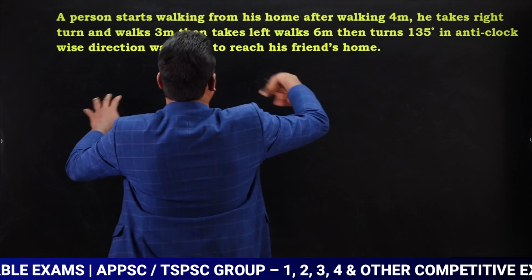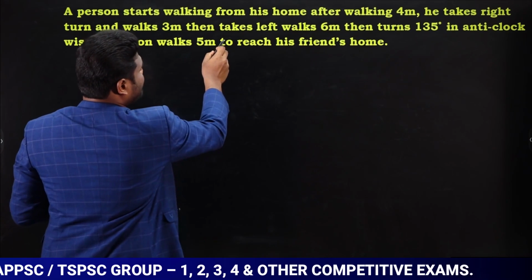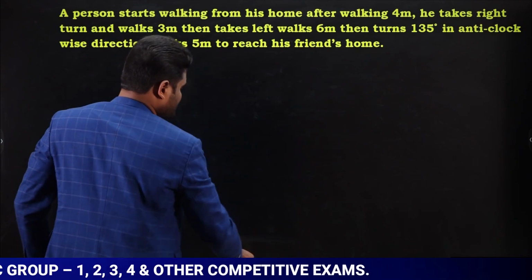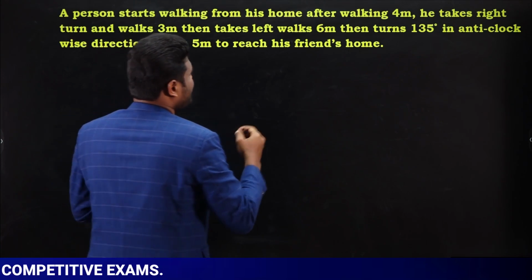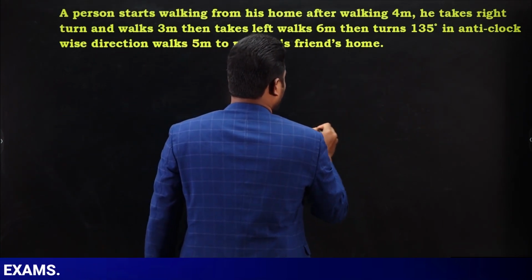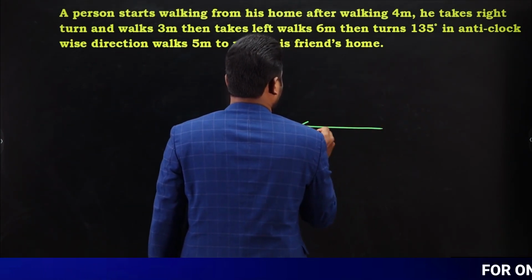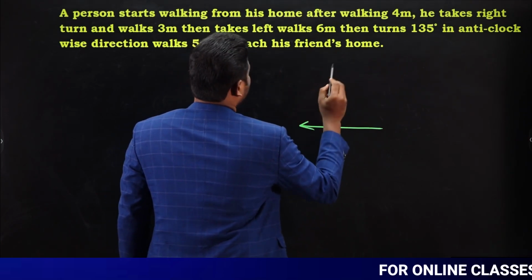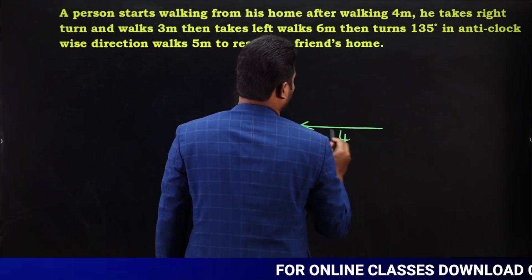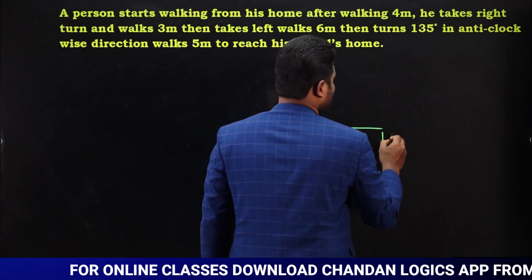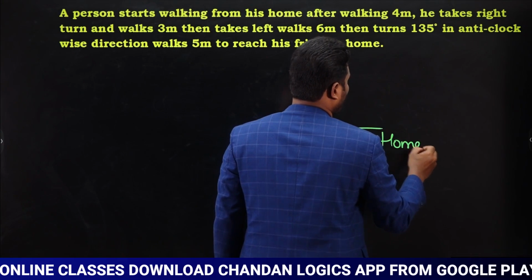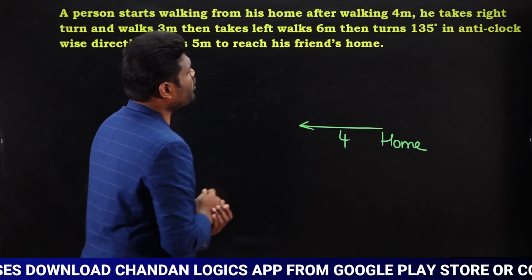Actually here it is not mentioned which direction he is traveling initially. But in the question they have mentioned, initially if he is going to travel towards west. So take that he is traveling towards west direction. How many meters? He is going to walk towards west 4 meters. A person starts walking from his home. So this is his home, and towards west he walked 4 meters.